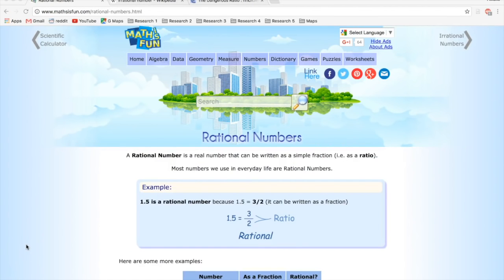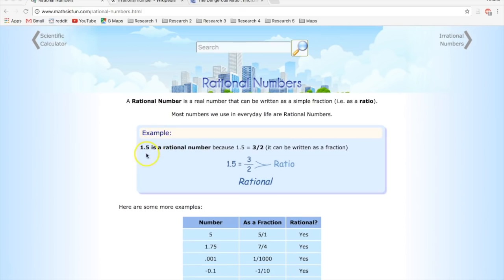To make sure you understand what we just read at Wikipedia, I'm here at Math is Fun under rational numbers, and they say a rational number is a real number that can be written as a simple fraction, i.e. as a ratio. Most numbers we use in everyday life are rational numbers. Well, you're going to find out that that's not really true. But an example, it says 1.5 is a rational number because 1.5 equals 3 over 2. It can be written as a fraction, or they call it a ratio.